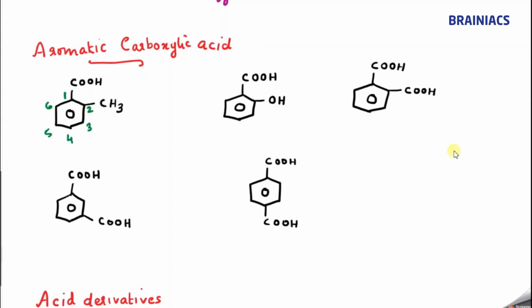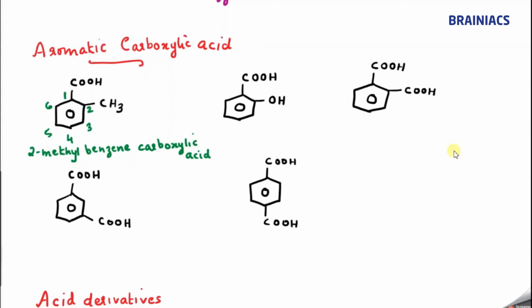So this can be called what actually? We know that this can be called 2 methyl, correct? 2 methyl benzoic acid, or we can say benzene carboxylic acid. So either we can say 2 methyl benzoic acid, or the most correct one is 2 methyl benzene carboxylic acid. Now what is the name of this compound?